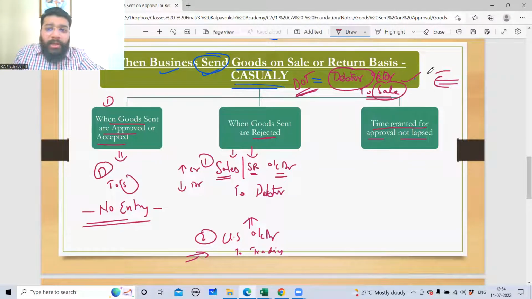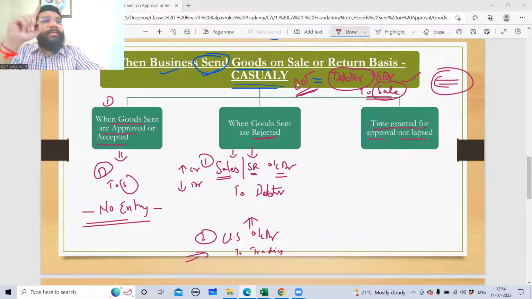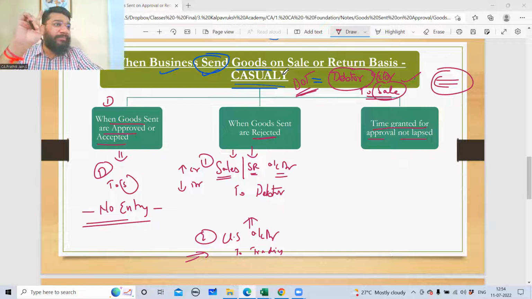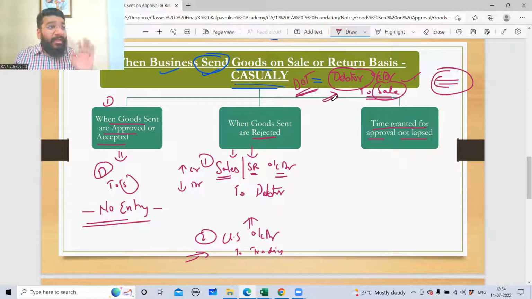The sale entry you recorded at the year end, touch your heart and tell me, is it a real sale for you? You have sent the goods, you've not sold it. Why did you treat it as a sale transaction? Because the transactions were very few. Why unnecessarily create a separate complication? I treat it as a sale transaction. But at the year end, the acceptance has not come. Until and unless the acceptance comes, you cannot treat this as your sale. Therefore, you will reverse the entry.